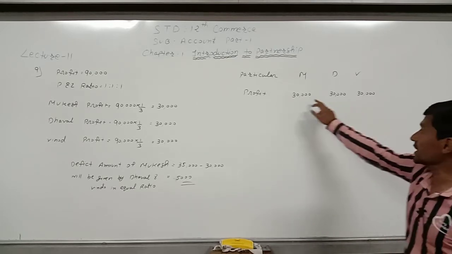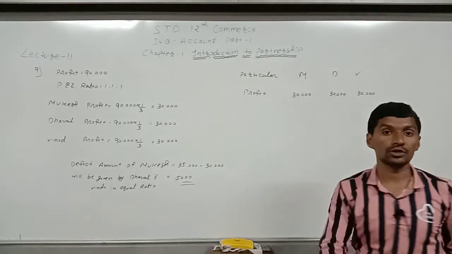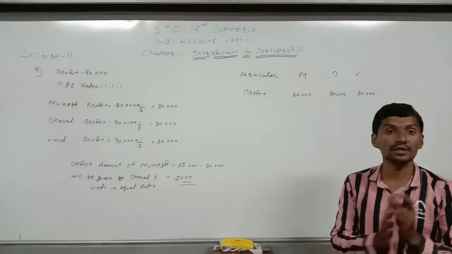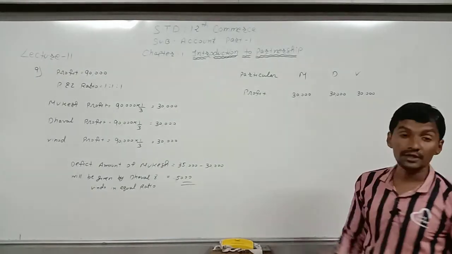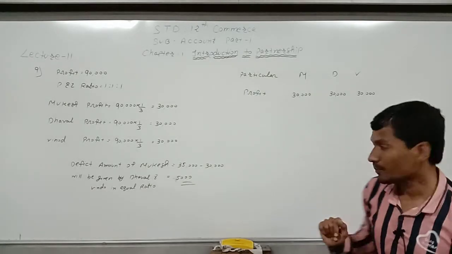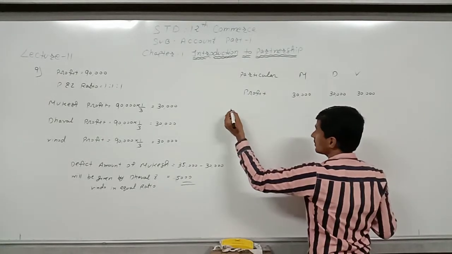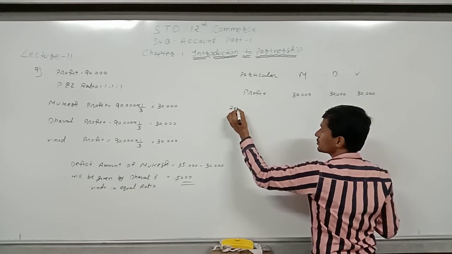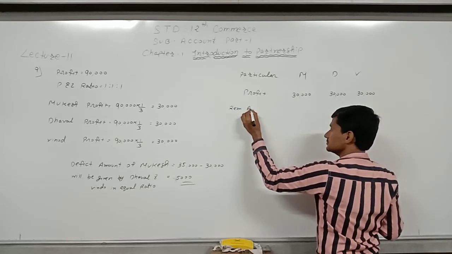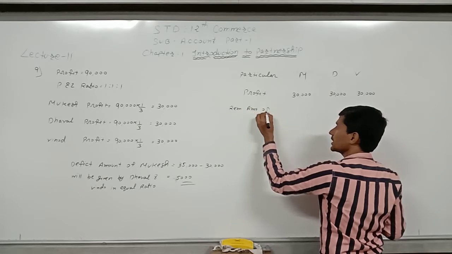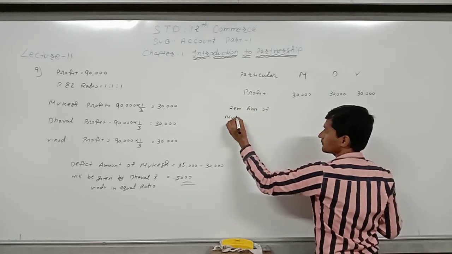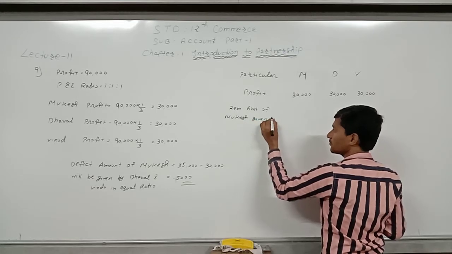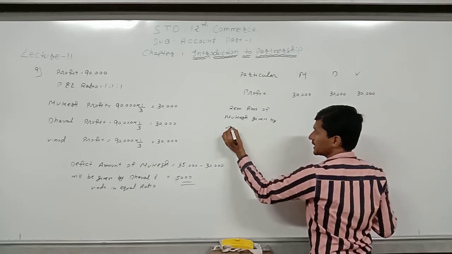Now Mukesh has been guaranteed 35,000 profit, so this remaining 5,000 will be given to him and it will be given by the remaining partners. Here, remaining amount of Mukesh given by Vinod and Dhaval.